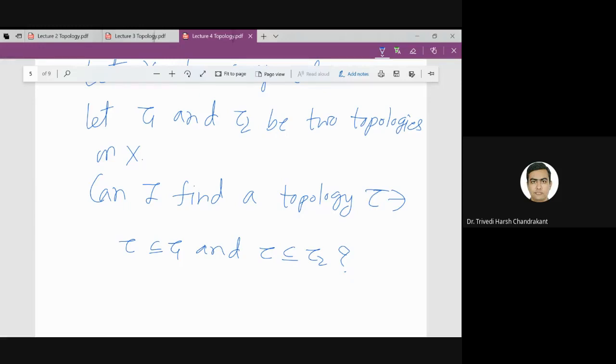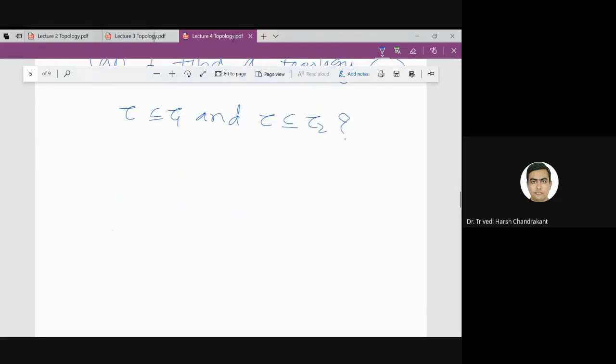Now you tell me what tau I will take such that tau will be a subset of tau1 as well as a subset of tau2. For tau you have three choices: either discrete, trivial or cofinite. Trivial, the smallest. So can we take trivial?